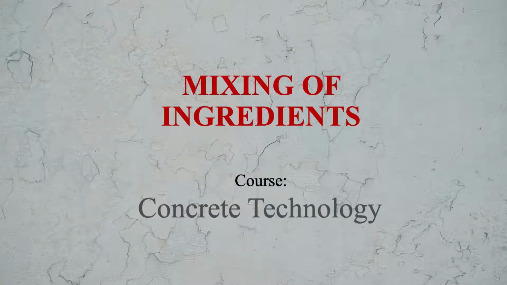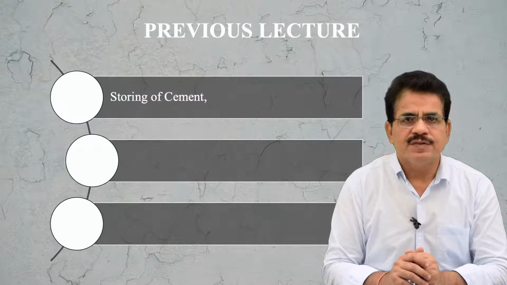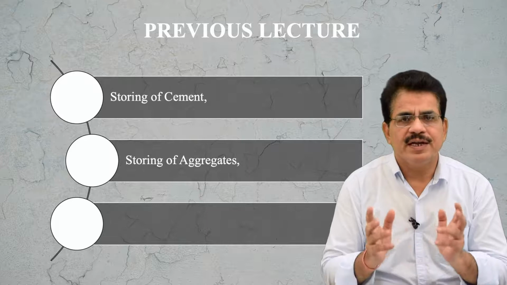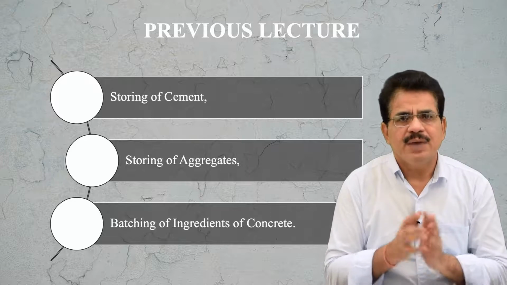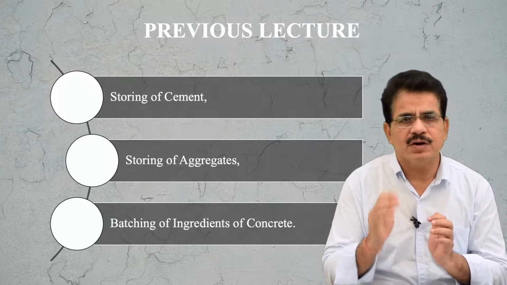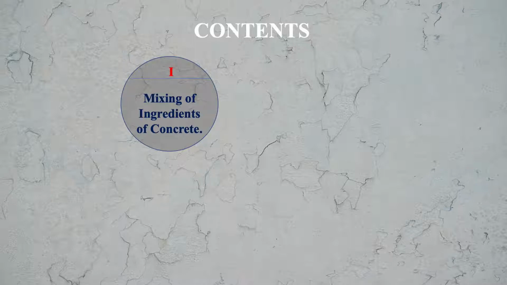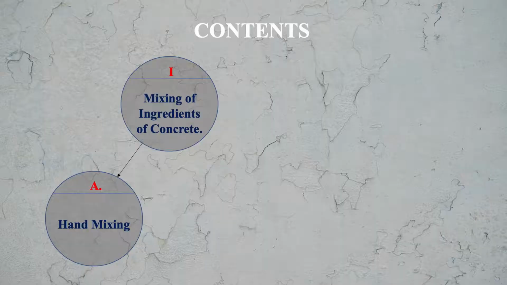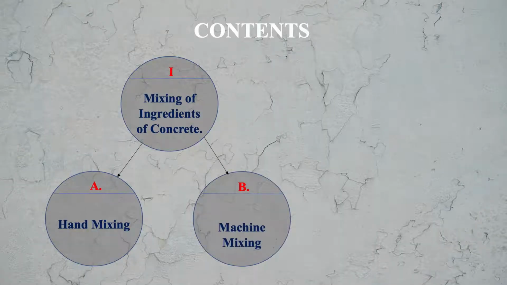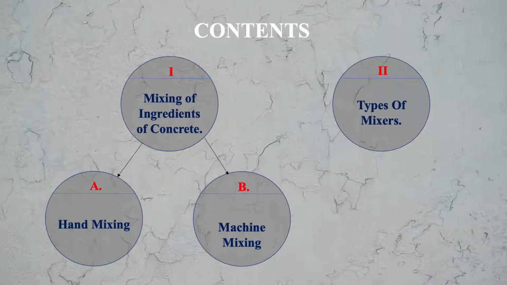In our previous lectures, we discussed storing of cement, storing of aggregates and batching of ingredients of concrete. Now we will discuss mixing of ingredients of concrete. In this we will discuss two types of mixing, hand mixing and machine mixing, and then we will discuss the types of mixers that are available.